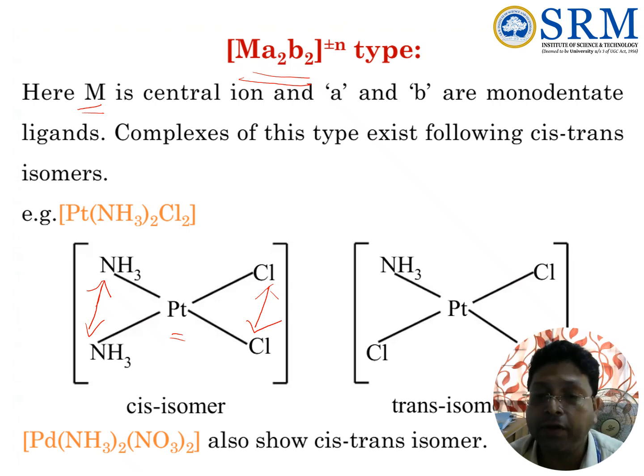Both have the same molecular formula, Pt(NH3)2Cl2. The bonding connectivity of the ligands is the same, but the spatial orientation of the ligands surrounding the metal ion is different. Here, because of the cis orientation, we call it a cis isomer. And because here the similar ligands are in anti-orientation, trans to each other, farthest apart, that is why it is a trans isomer.